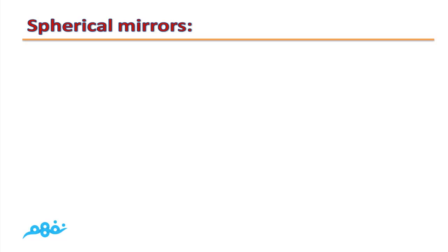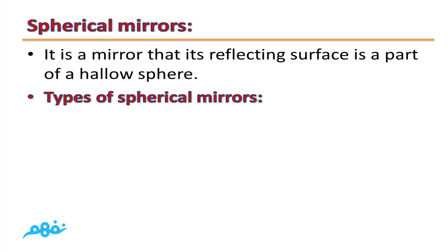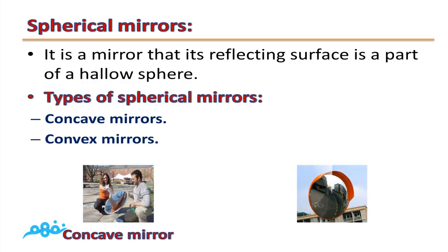Let's talk about the second type of mirrors, which is spherical mirrors. What's meant by spherical mirrors? Spherical mirror is a mirror whose reflecting surface is a part of a hollow sphere. We have two types of spherical mirrors. The first one is concave mirror. The second one is convex mirror.